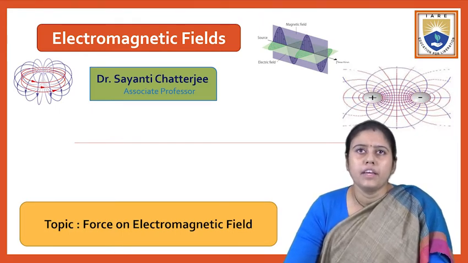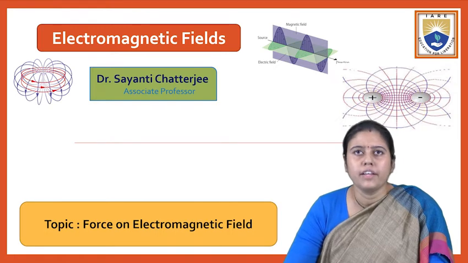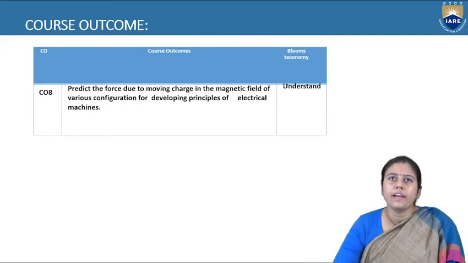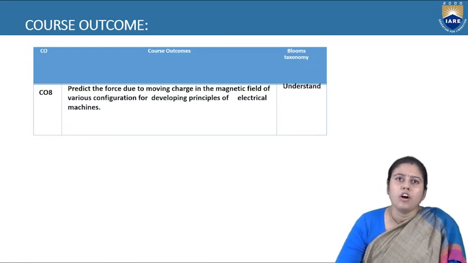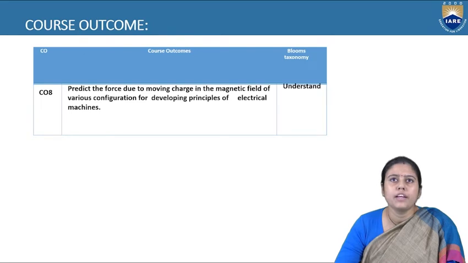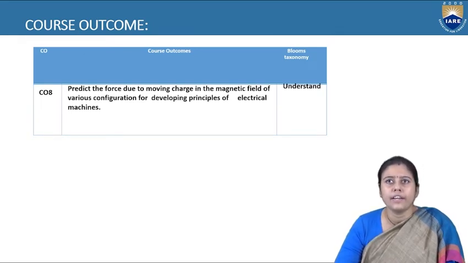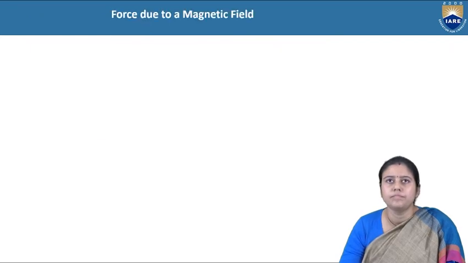Today my topic is force in an electromagnetic field. The main course outcome of this topic is that after completion, the student can predict the force due to a moving charge in the magnetic field of various configurations, for developing the principle of electrical machines. And the Bloom's taxonomy level of today's topic is understand.